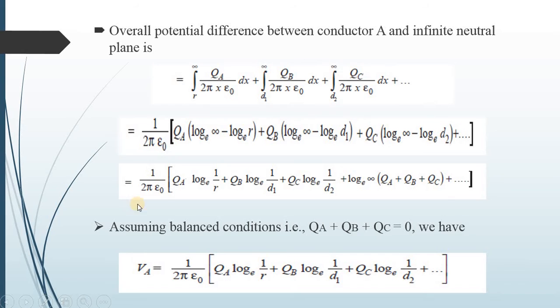So the only equation is VA is equal to 1 upon 2 pi epsilon 0 times QA log to the base e 1 upon r plus QB log to the base e 1 upon d1 plus QC log to the base e 1 upon d2. So this is the final equation of a potential at a group of charged conductors.